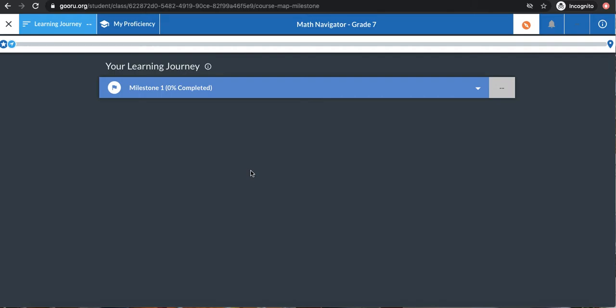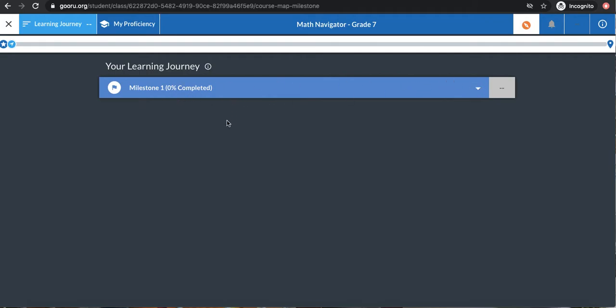So this shows me everything that I have to learn. Now you might have more milestones than I do, or you might just have one like I do. It really just depends what grade you're in and what topics you have to work on. So to see what I have to work on, I'm going to click on this bar that says Milestone 1.